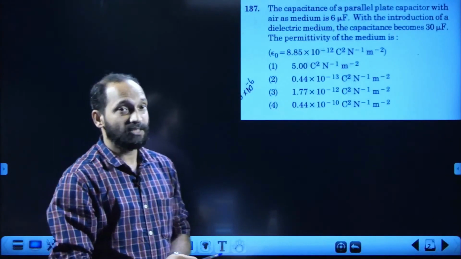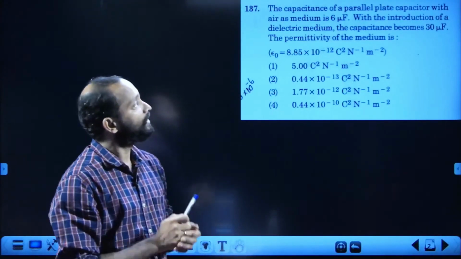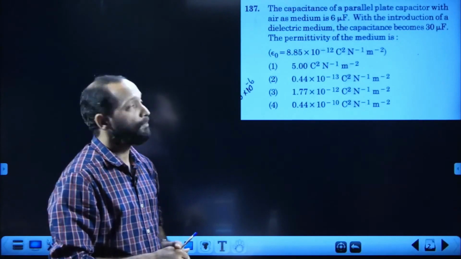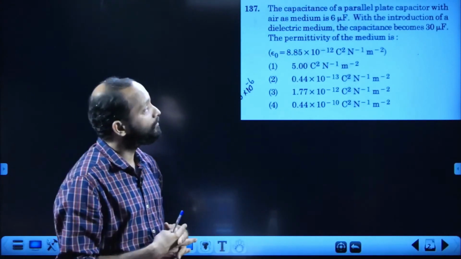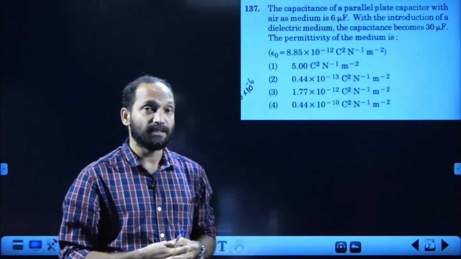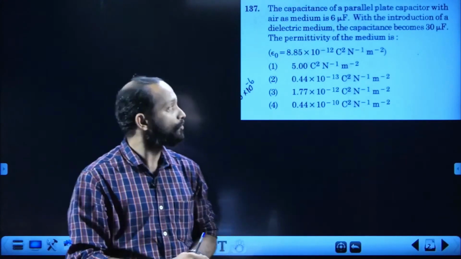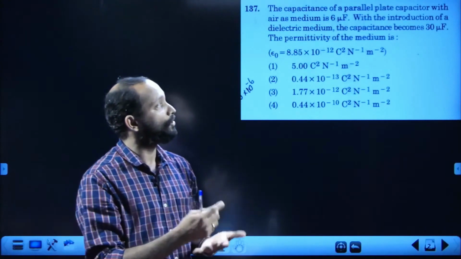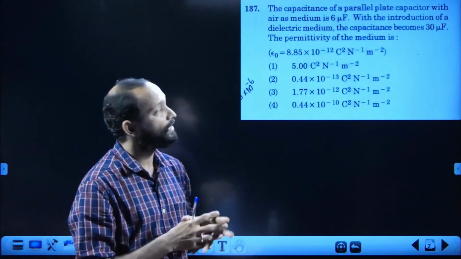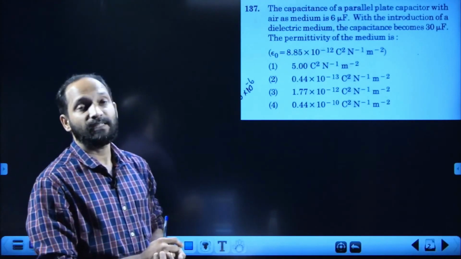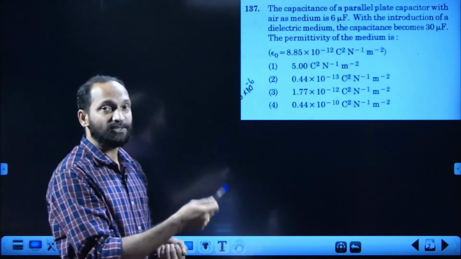It's about the capacitance of a parallel plate capacitor with air as dielectric medium, capacity 6 microfarad. With the introduction of a dielectric medium in between the plates of the capacitor, the capacity has become 30 microfarad. What is the permittivity of the medium? Several students might have made mistakes.